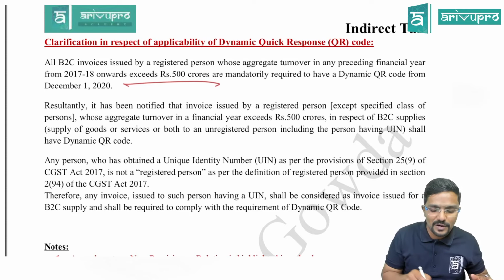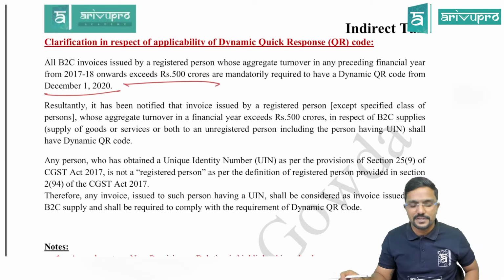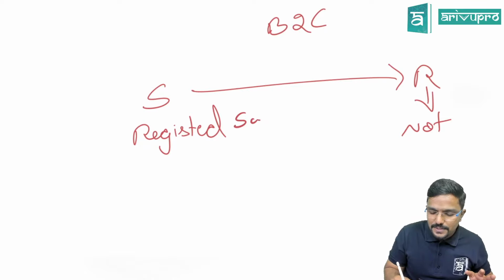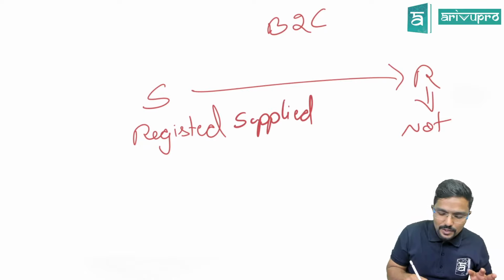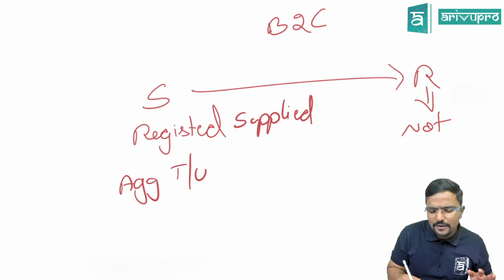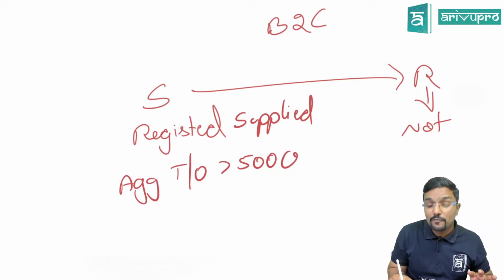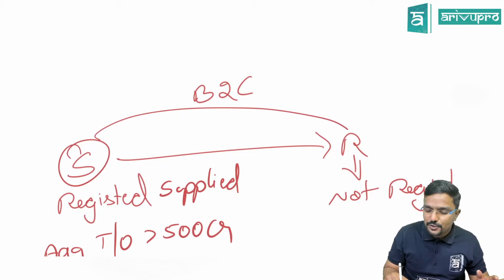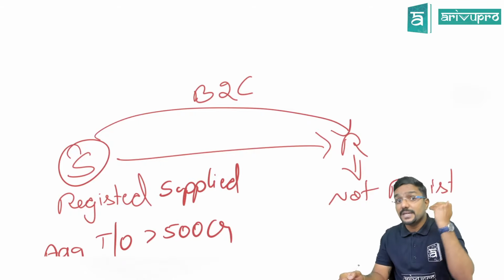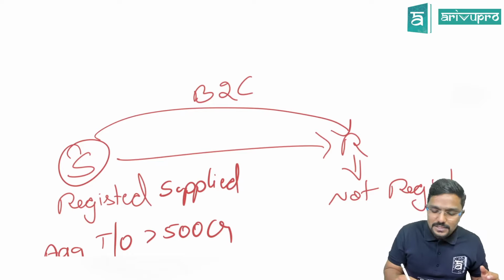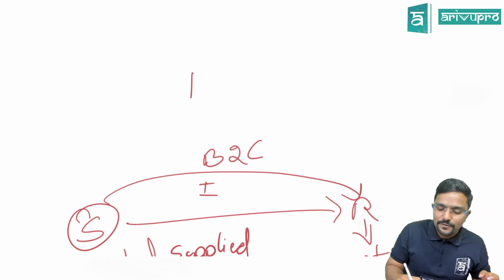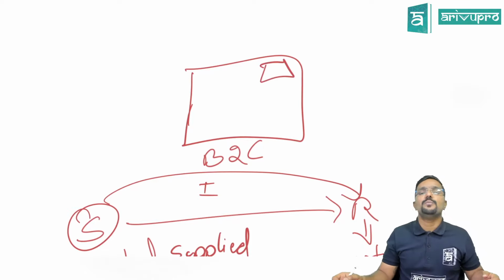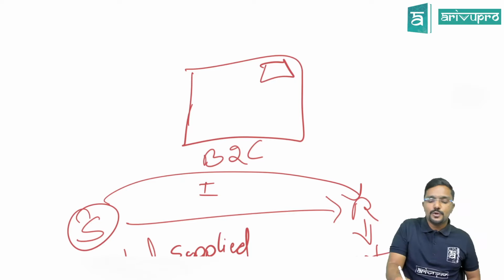So this provision was brought from December 2020, but clarification is given now. That is, sir, if registered supplier, if his aggregate turnover in any of the year is more than 500 crore, then with respect to whatever invoices he will issue to the recipient who is unregistered, in the invoice, there should be a QR code. So if he is issuing an invoice to the recipient, somewhere QR code should be there.